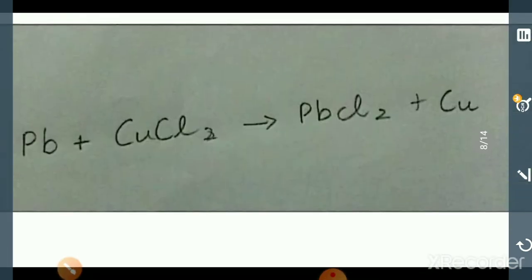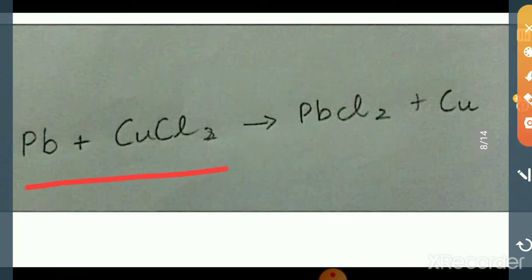Another example of displacement reaction is lead reacting with copper chloride. When we compare lead and copper, lead is more reactive than copper. Then lead displaces copper from its compound.